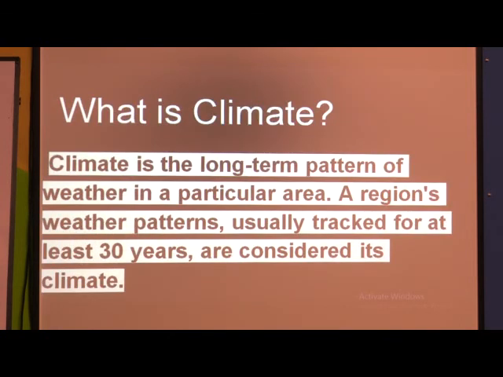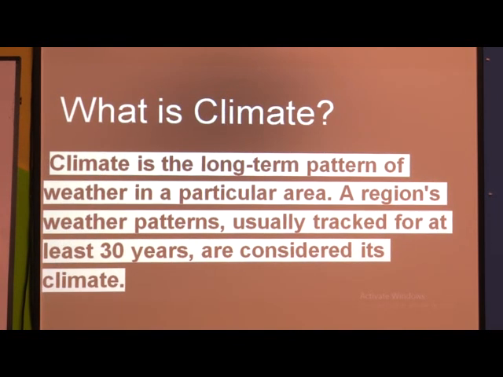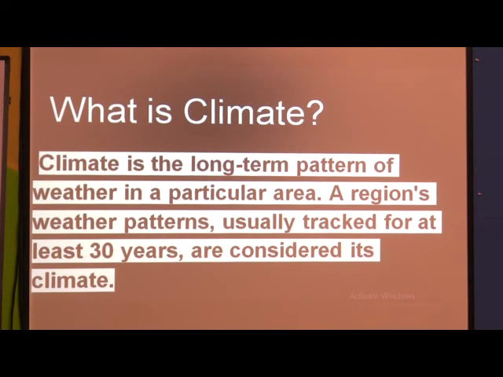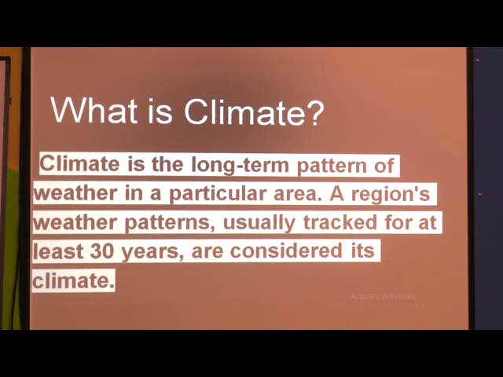Next, what is climate? Now, climate is the long-term pattern of weather in a particular area. A region's weather patterns, usually tracked for at least 30 years, are considered its climate. As I told you all in the last session that climate is of a particular place, like if it is hot throughout the year, then it depends on those conditions what is the climate of that particular place.